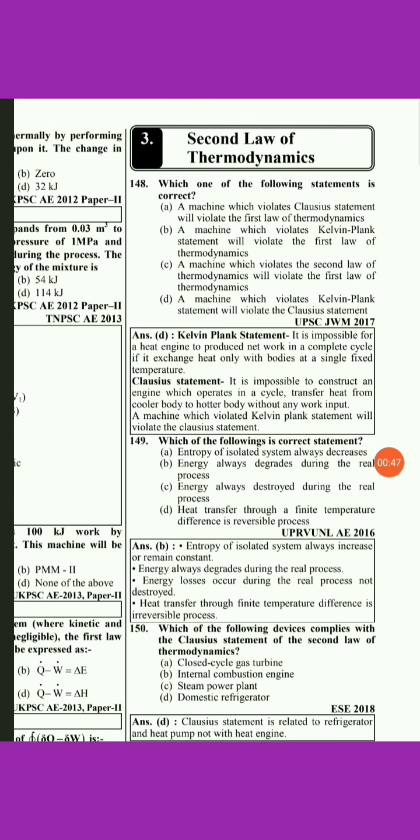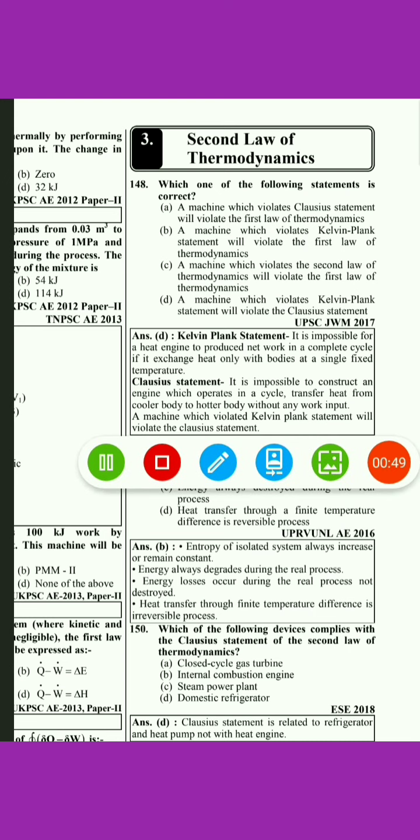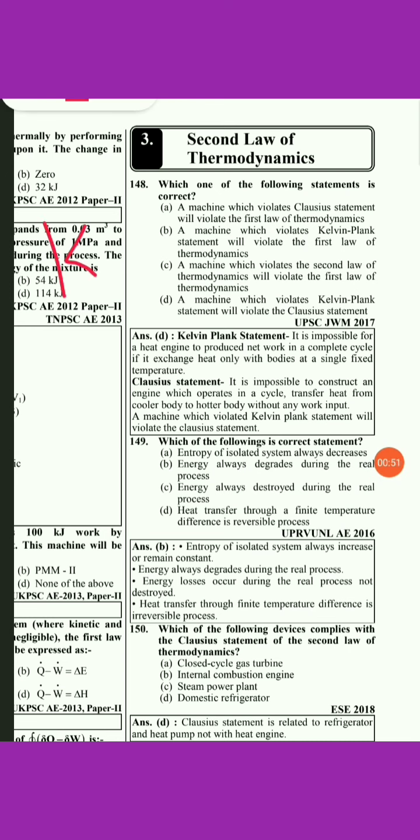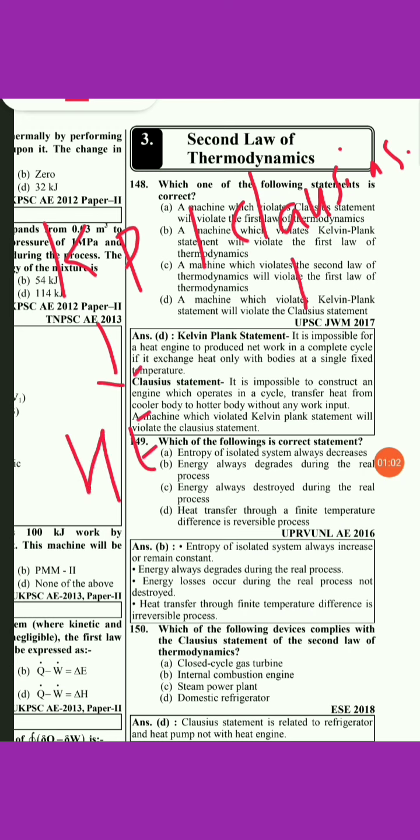So basically there are two statements of the second law of thermodynamics. First is the Kelvin Planck statement and second one is the Clausius statement. Kelvin Planck states about a heat engine and Clausius states about a refrigerator or heat pump.